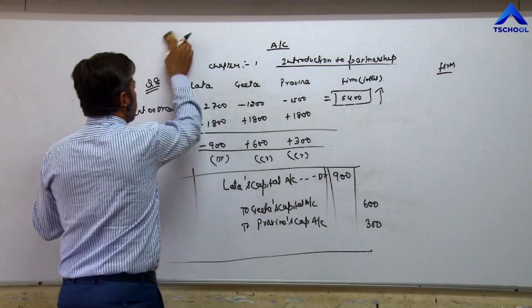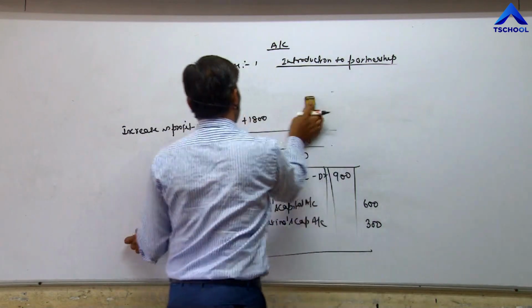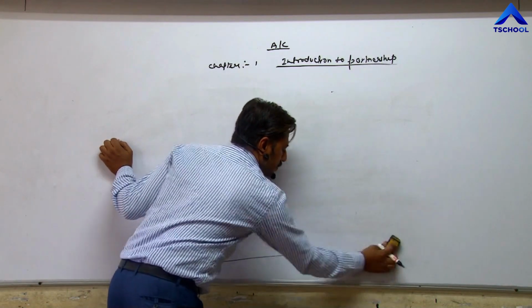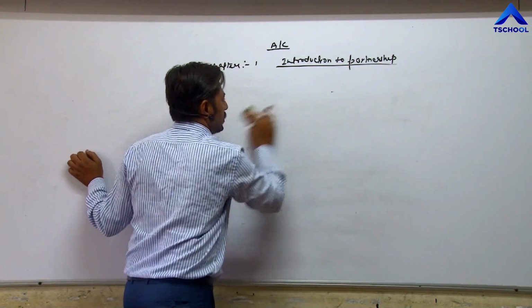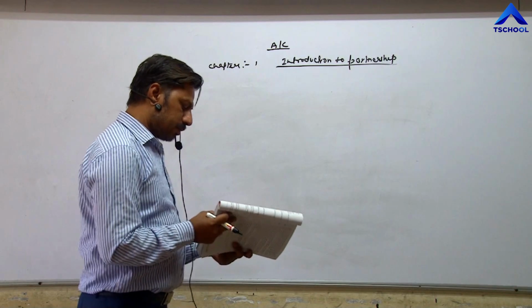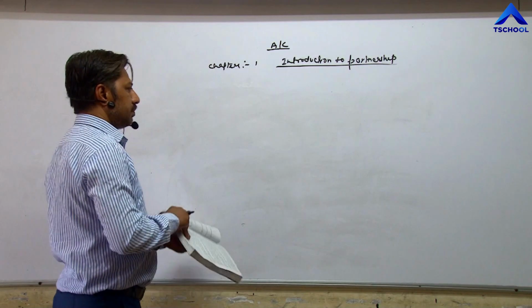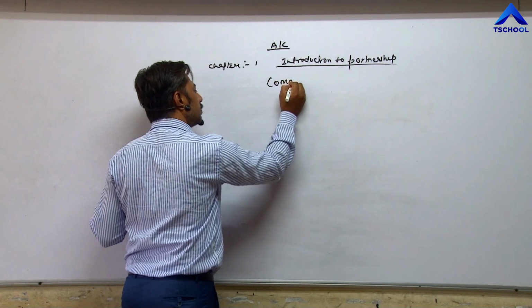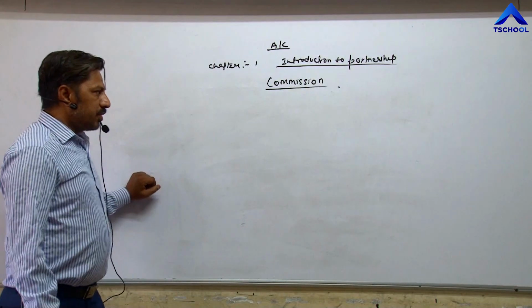Now only two questions are left. Question number 2nd and question number 3rd. They are based on commission. Question based on commission. Now how to calculate commission? Before that